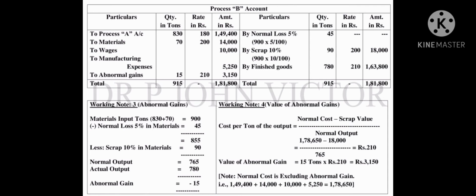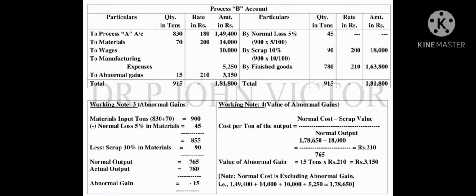The quantity alone I am telling, 915 tons are there in the credit side, whereas in the debit side it's not there. So that means there is some excess value, some difference value. What is that? Let's calculate in the working note.